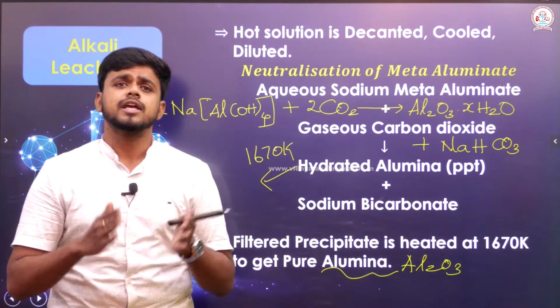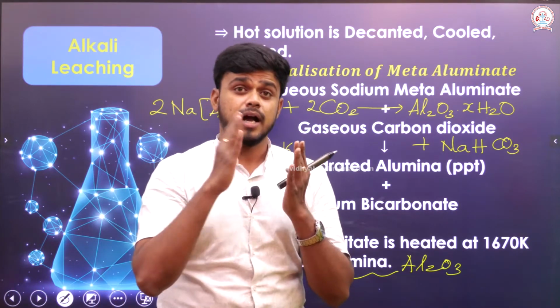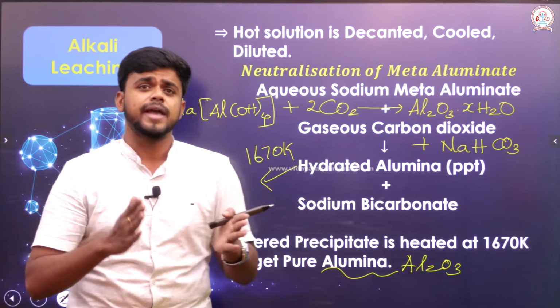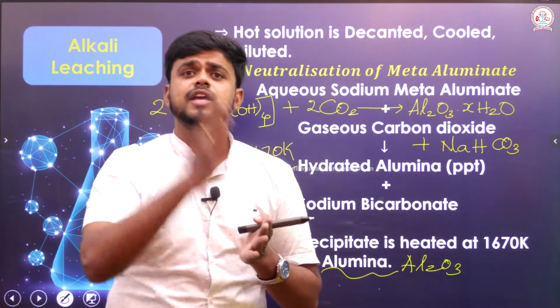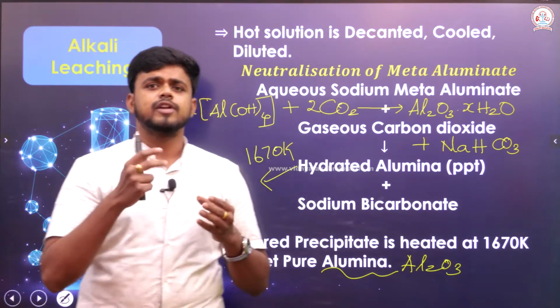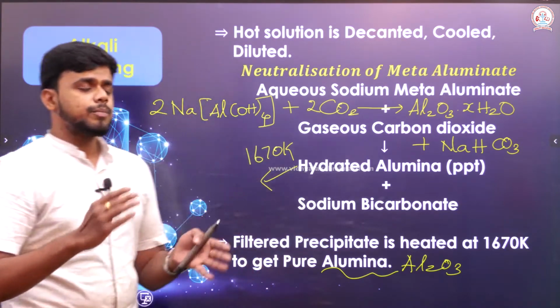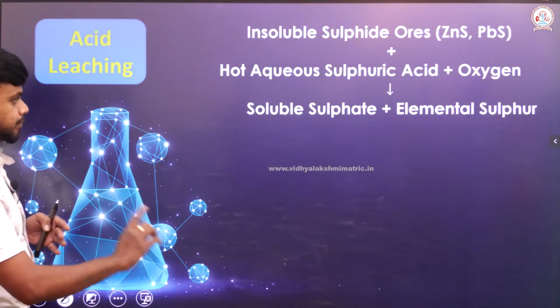But initially, on treatment with an acidic oxide called carbon dioxide, I am able to get sodium bicarbonate and hydrated alumina. If the hydrated alumina is heated for a prolonged time to 1670 Kelvin, we will be able to get pure alumina, and with the pure alumina, I can get the pure form of aluminium.